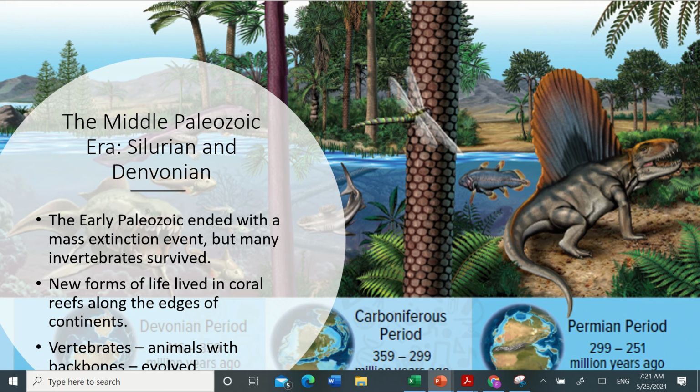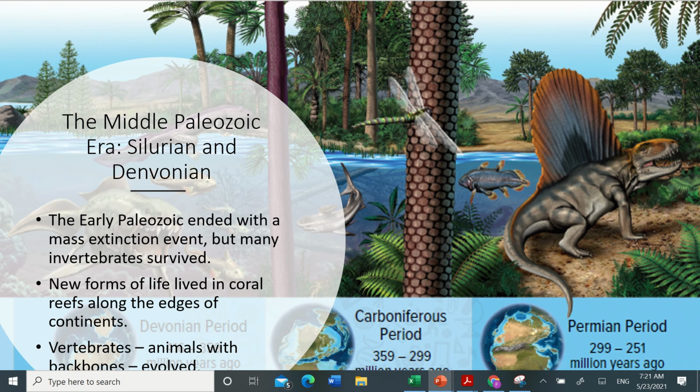Many of the invertebrates living in the oceans survived, but we get new forms of life that lived in reefs along the continents' edges. We also start to see vertebrates, which are animals with backbones.